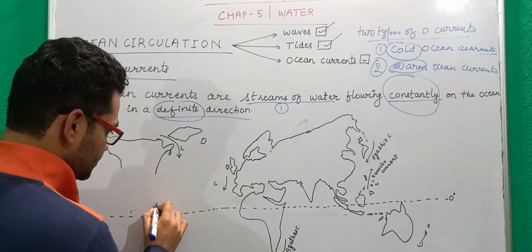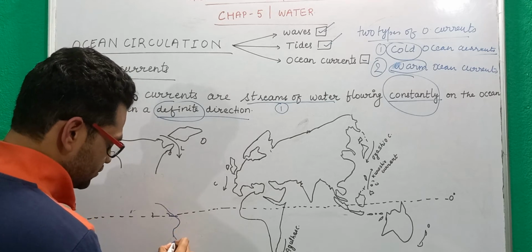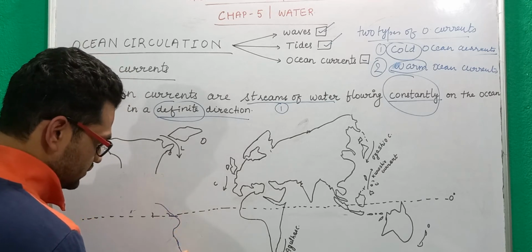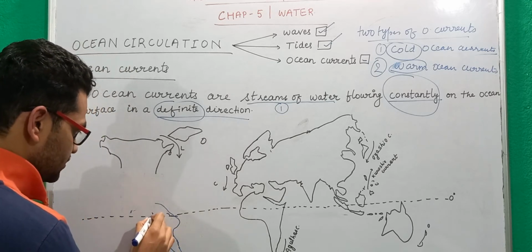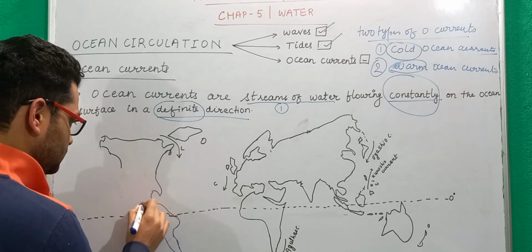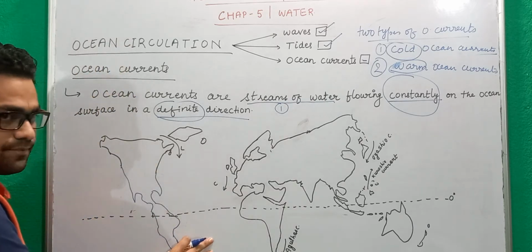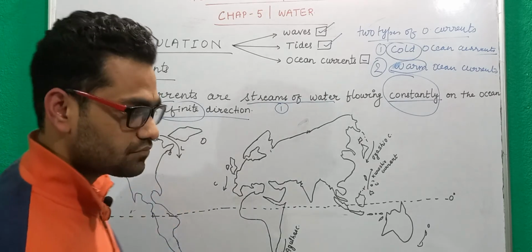Suppose this is the Brazilian coast, and this is the type of map we have. Suppose this is South America and this is North America.